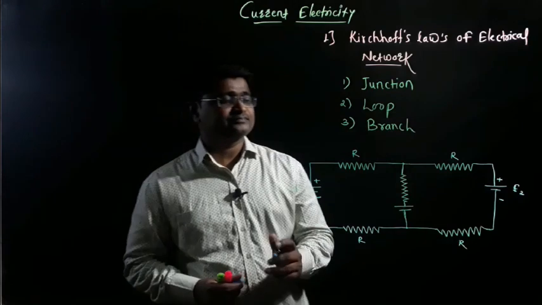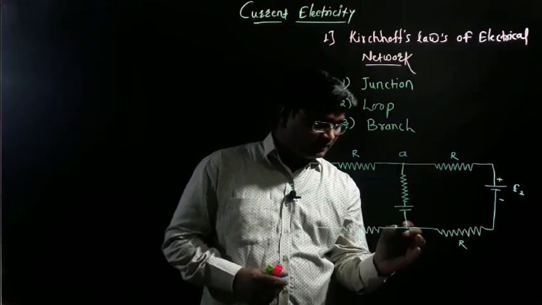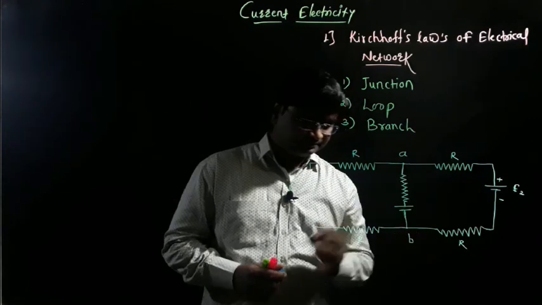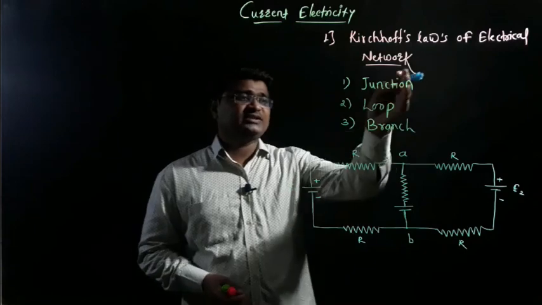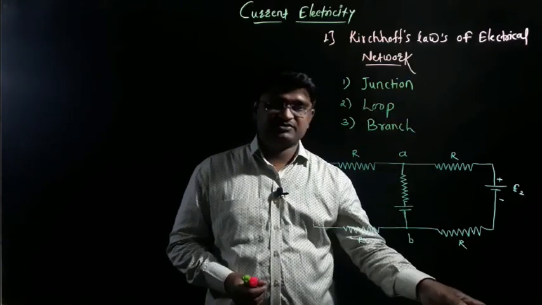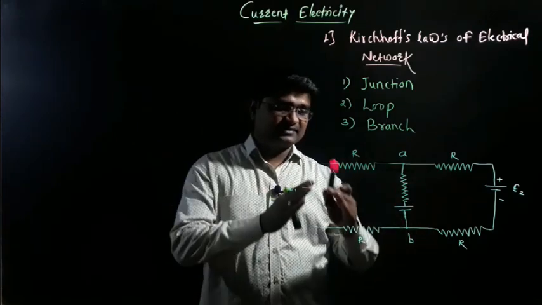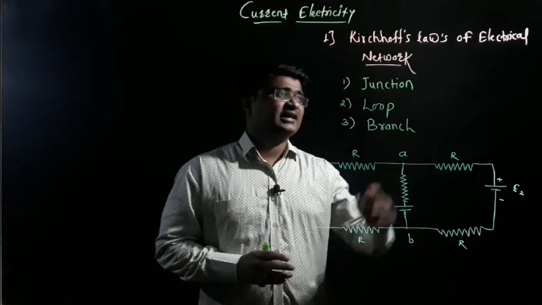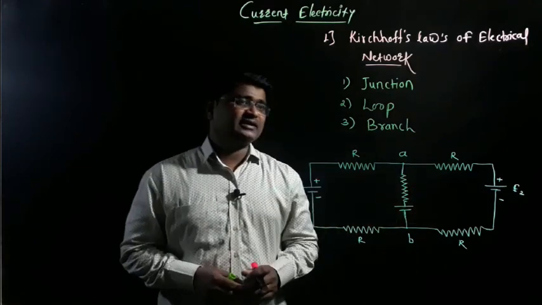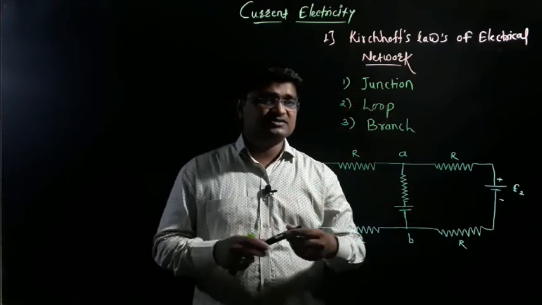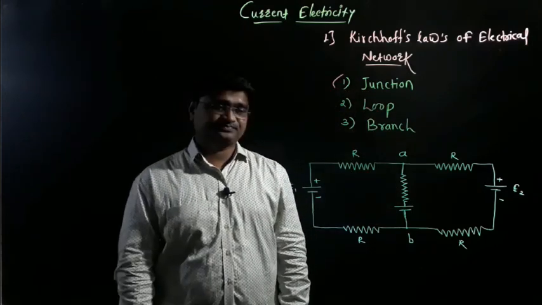Okay, and let's imagine that this is point A and this is point B. With the help of this circuit diagram we will discuss what is junction, what is loop and what is branch. This is an electrical network. This circuit diagram is called an electrical network. According to this electrical network, we will discuss the first concept, which is junction.